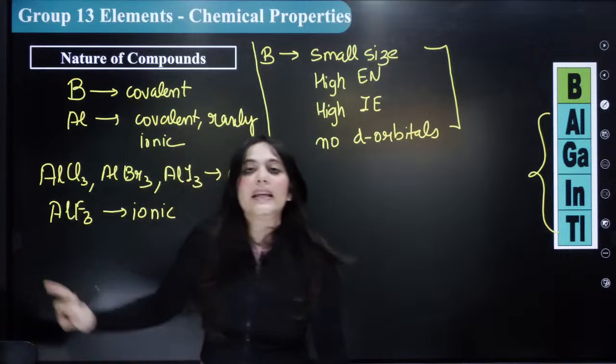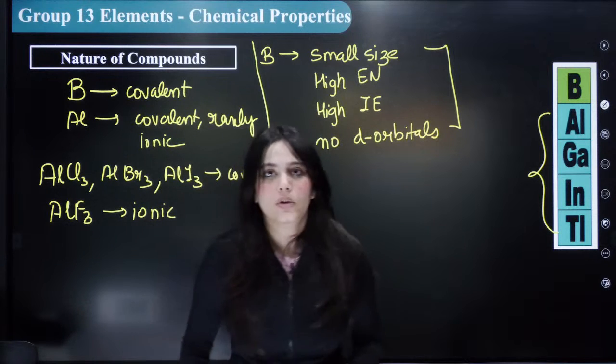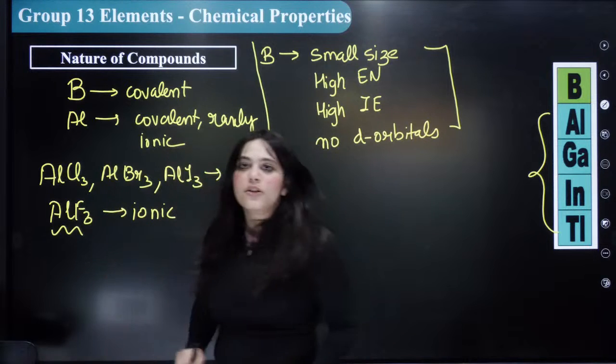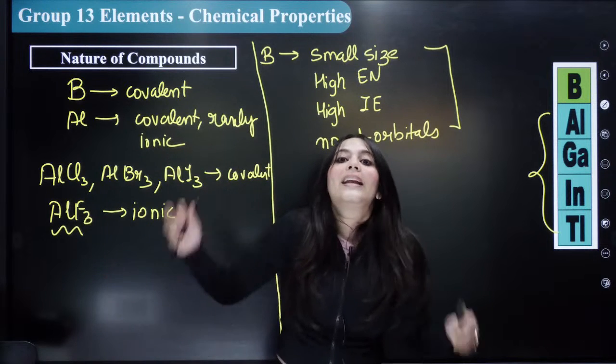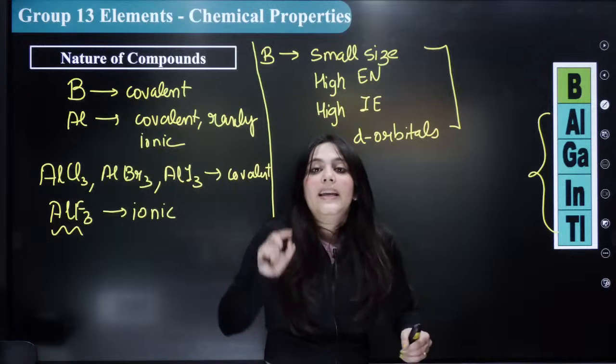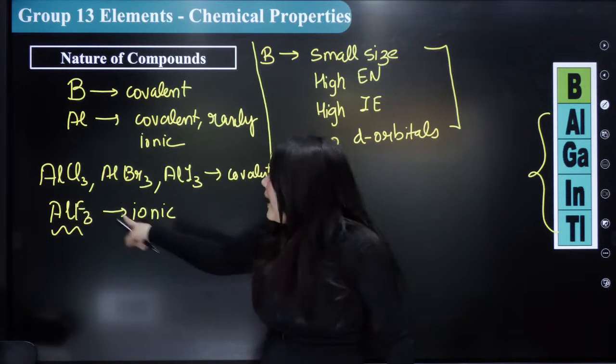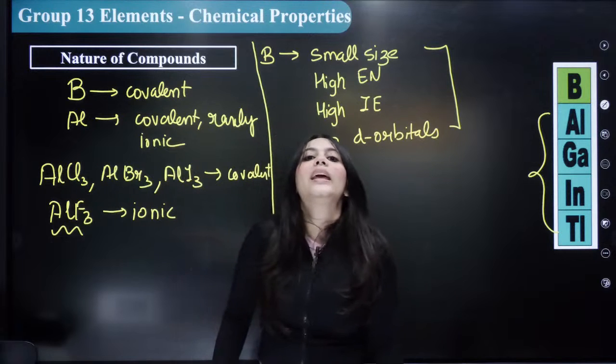Why is it ionic? This is explained by Fajan's rule. You read it in chemical bonding. Everybody understands Fajan's rule, that when the anion is smaller, the ionic character increases. Can you see? Fluorine is the smallest. So AlF3 is actually an ionic compound.